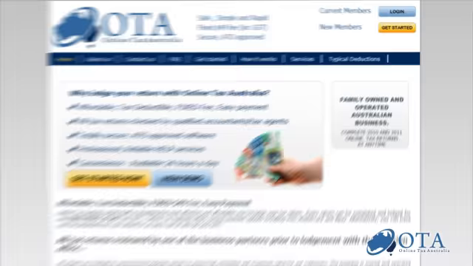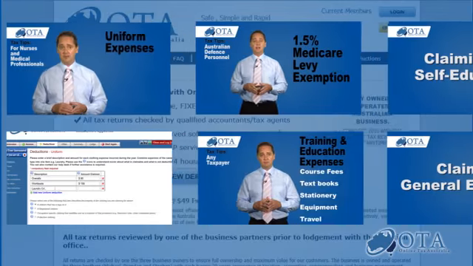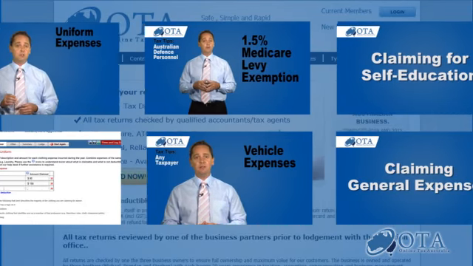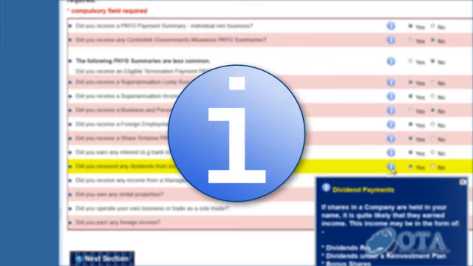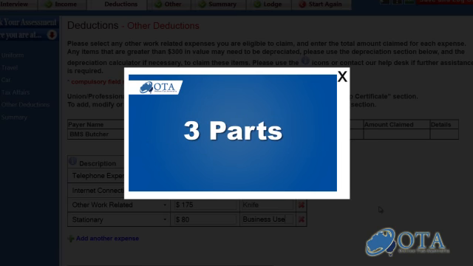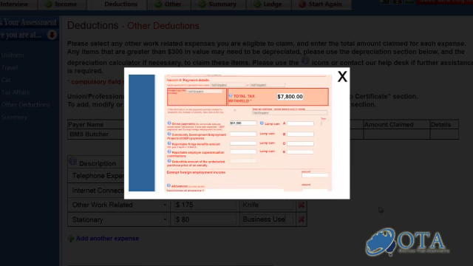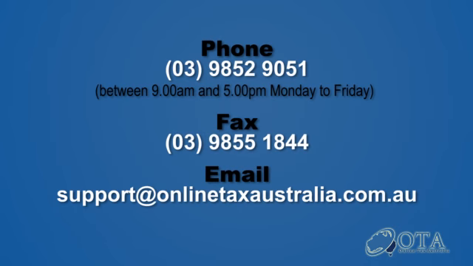To ensure you maximize your deductions, review the files in the Typical Deductions tab on the website to understand more about the deductions you can claim. The information icons are there to help you and are available throughout the system. Support video clips like this one have also been added to help you. Click the Save and Continue icon on the bottom of each page in order to move forward and save any changes on that page. Contact us if you have any questions or concerns.